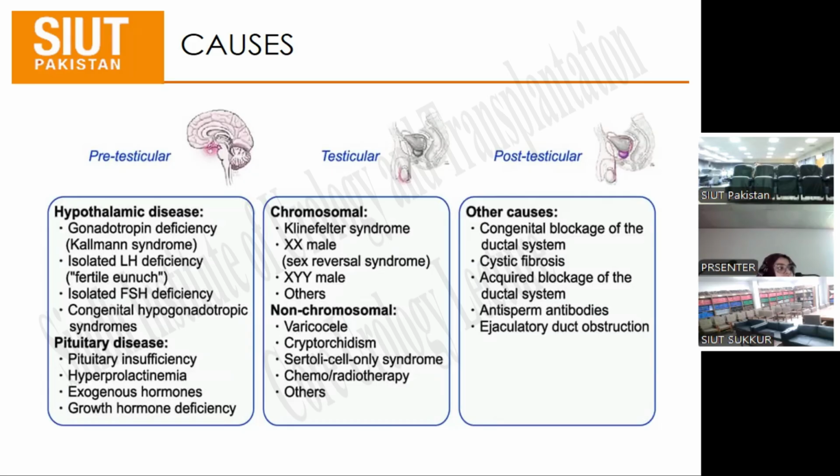Testicular causes are further divided into chromosomal and non-chromosomal. In chromosomal, we're seeing Klinefelter syndrome, XX male, XYY male, and in non-chromosomal, we'll be seeing varicocele, cryptorchidism, Sertoli-cell-only syndrome, and chemo and radiotherapy. Post-testicular causes include congenital blockage of the ductal system, cystic fibrosis, acquired blockage of the ductal system, anti-sperm antibodies, and ejaculatory duct obstruction. Mainly in today's presentation, we'll be focusing on post-testicular causes because in the urological aspect, we'll be seeing these things mostly.